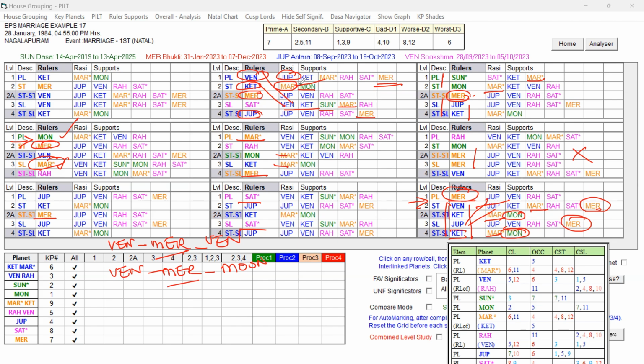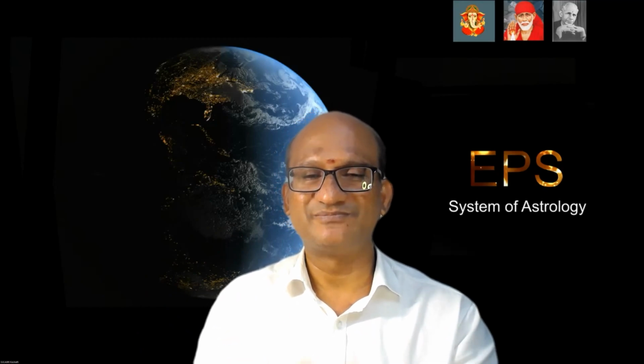I think you are able to understand how beautifully the key planets are playing a role, and the connection between the destiny and dasa, and dasa to bhukti and antra. So I think we are able to understand. We'll meet in the next example. Good luck.